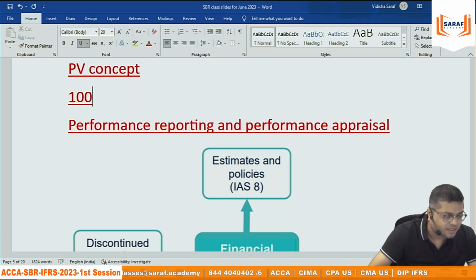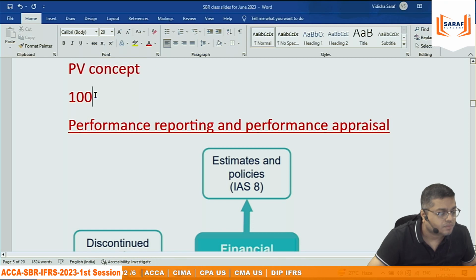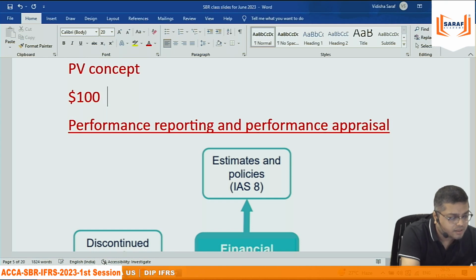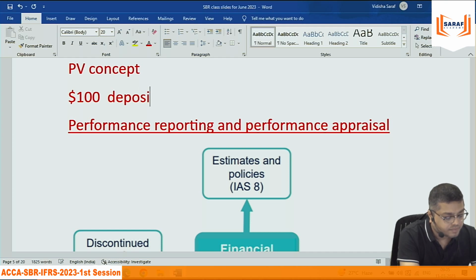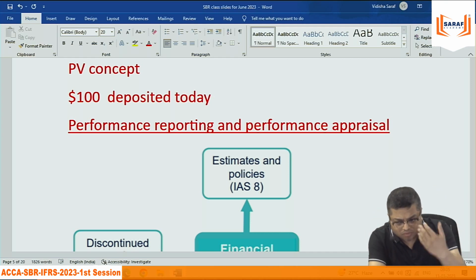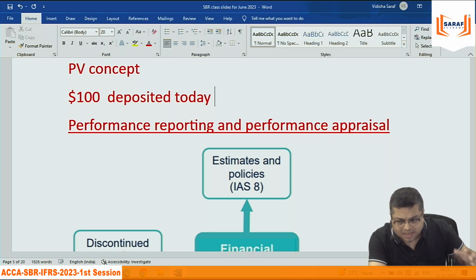If I deposit $100 today. You don't have to write this. Just concentrate on understanding. Once the class is over, these slides will be mailed to all of you. So you don't have to write anything. When you are doing recordings, don't write anything. Like when you are doing the live class, you are not writing anything. Similarly, when you do recordings, you don't have to write.